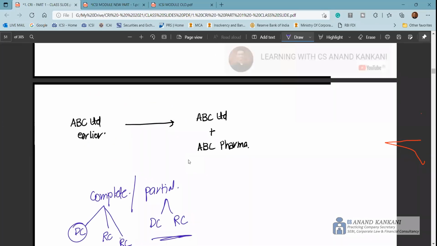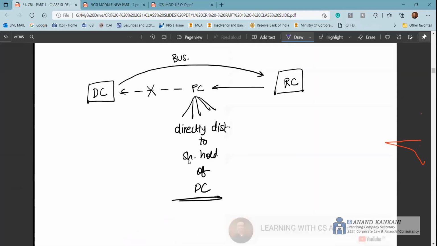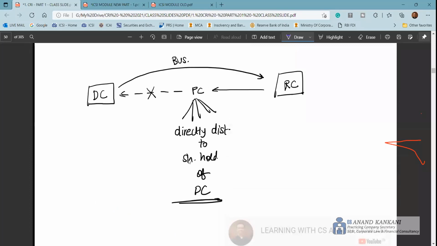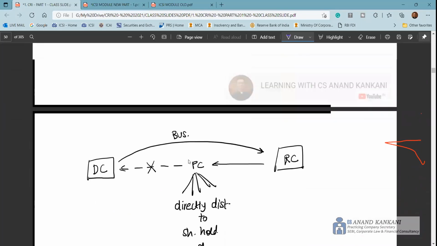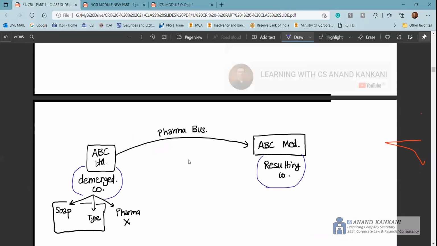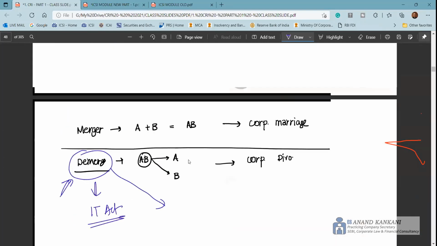Recently, I think there was news of the demerger of one of the companies. I'm not able to recall the name of the company, but if you do a bit of Google search on some recent news, you'll find one company that has just got demerged. I don't remember the name of the company. So this is what is there in your chapter number 1.